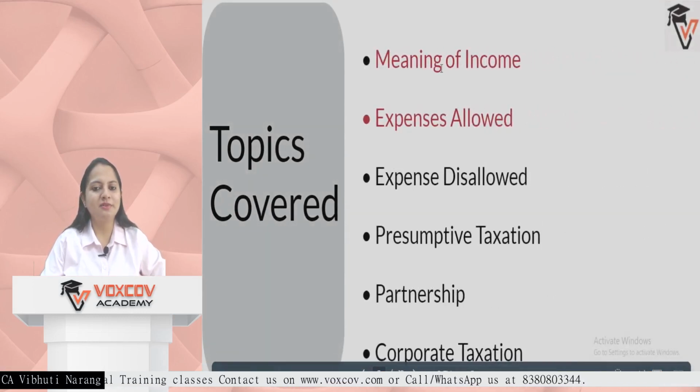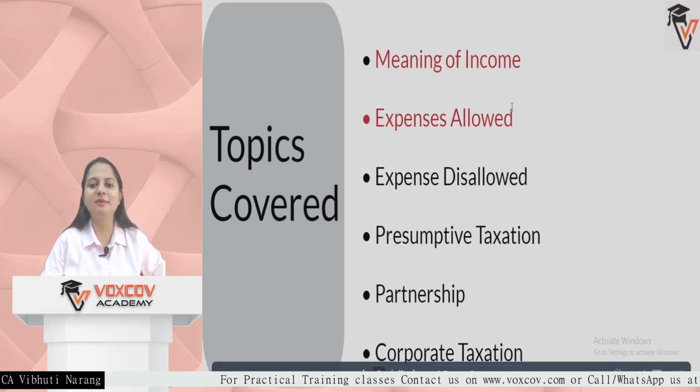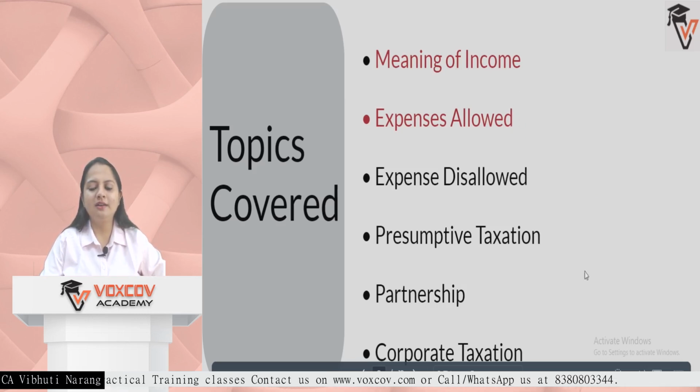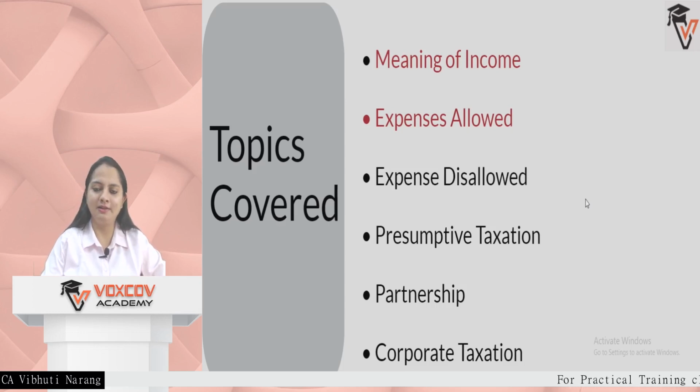We have the first topic, which is meaning of income. Then we have what are the expenses which are allowed and then what are disallowed. After that, we have presumptive taxation, partnership and corporate taxation. For today's video, we are just discussing the meaning of income and some expenses which are allowed. Totally, I suppose that 7 to 8 parts will be there in this whole topic. Depending upon the coverage, we'll keep on dividing the topics into different parts. In every topic, I'll tell you which part it is covered under.